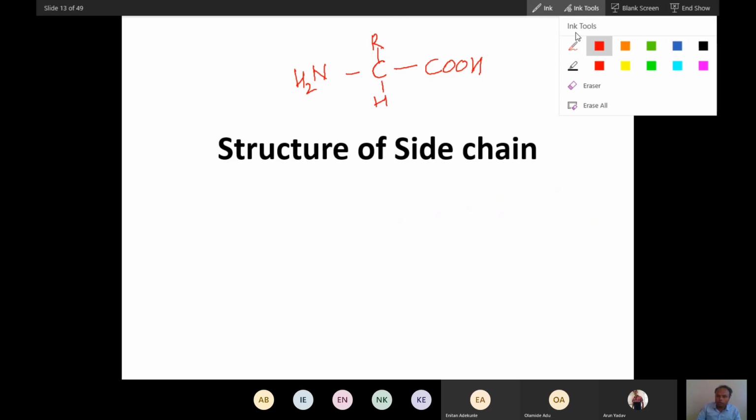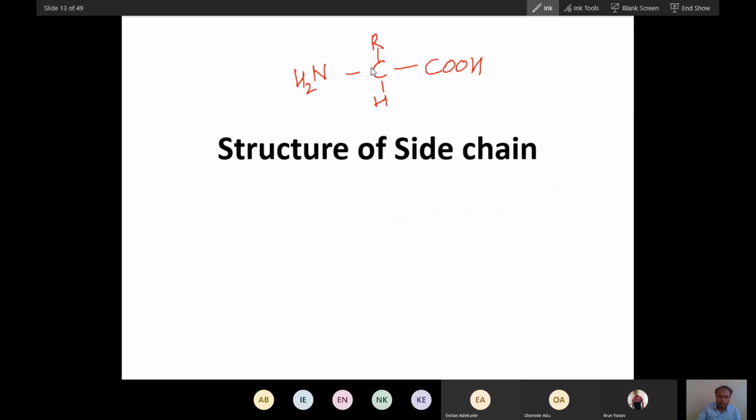From this picture you can see it is like a hand. I am animating this so that you can remember. The hydrogen is like the body, and this is the face of the whole thing. You can also view it like wings and something like that. This is the face of the amino acid. Amino acids differ only in this R group, so when you understand the R group, you will understand the different amino acids.